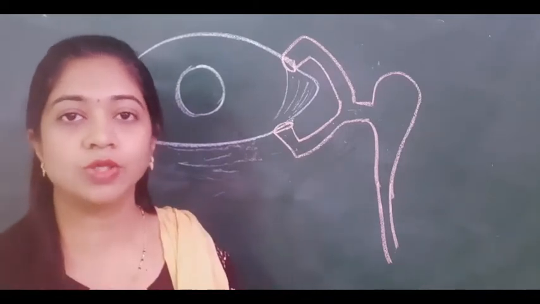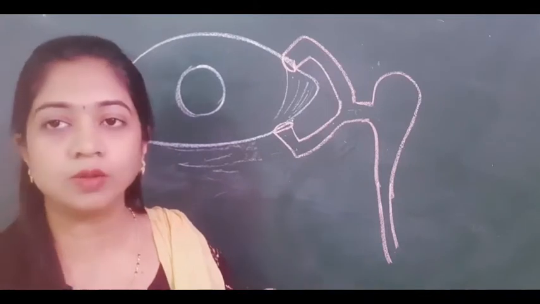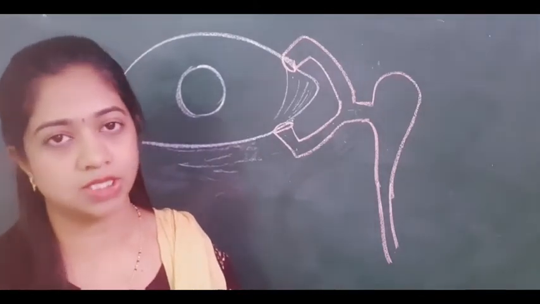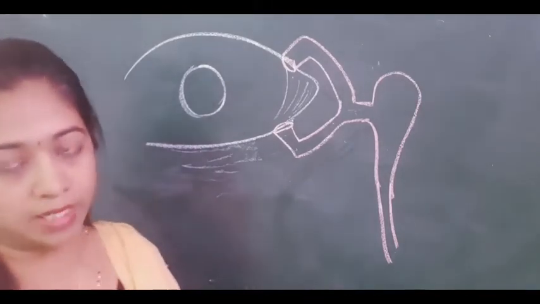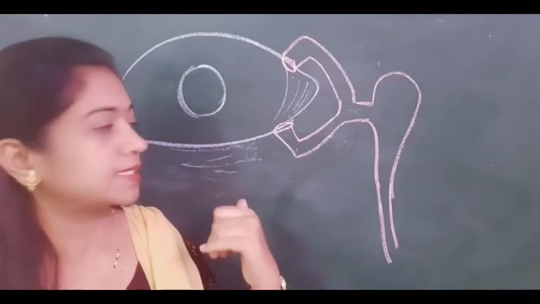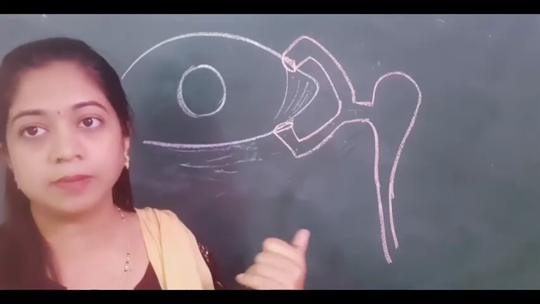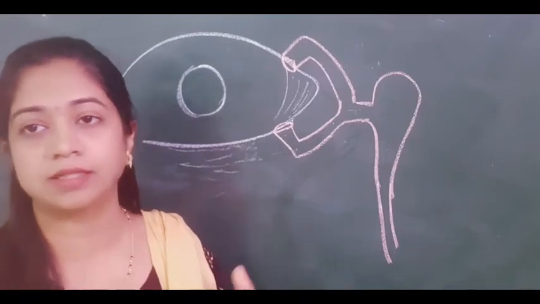So the first thing you should do when you are examining for watering is a thorough slit lamp examination and a diffuse torchlight examination to carefully look into other causes of hyperlacrimation. Examine the cornea, examine the conjunctiva, as well as examine the lids, thereby ruling out any causes leading to hyperlacrimation rather than epiphora.